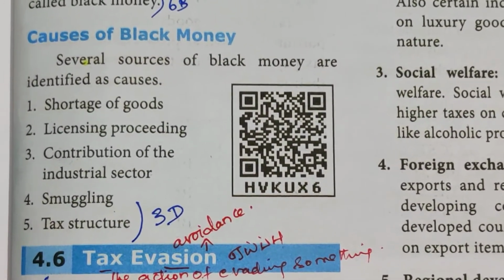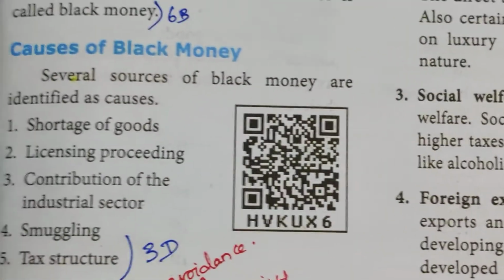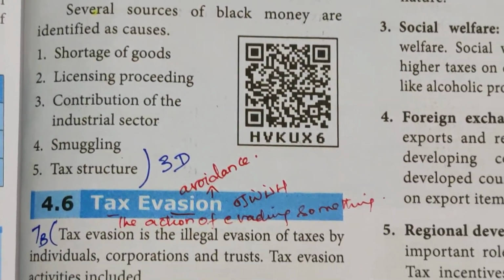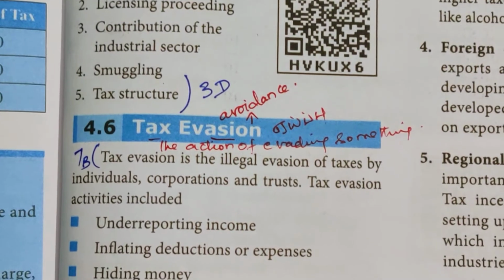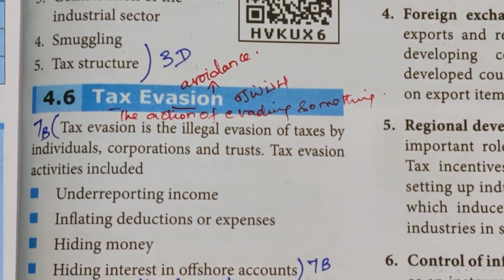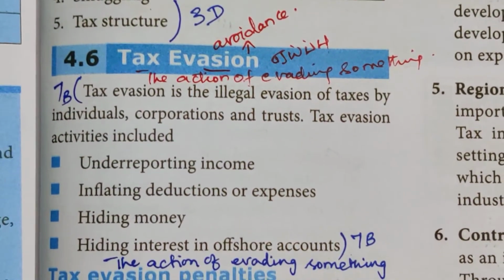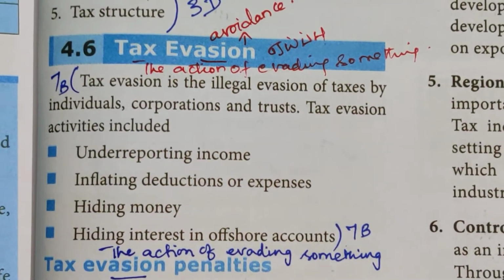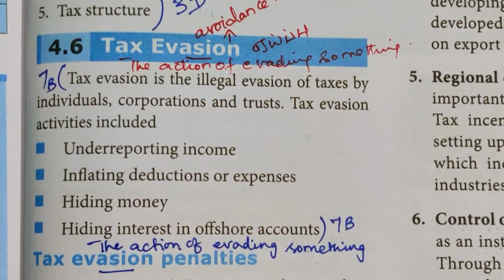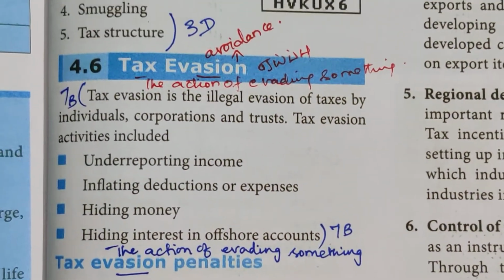We have already learned about 3 different types: progressive, proportional and regressive types of tax. So that structure is also varying. Now tax evasion, avoidance, how to avoid. Tax evasion is the illegal evasion of taxes by individuals, corporations and trusts. Tax evasion activities include underreporting income, inflating deductions or expenses, hiding money, hiding interest in offshore accounts.